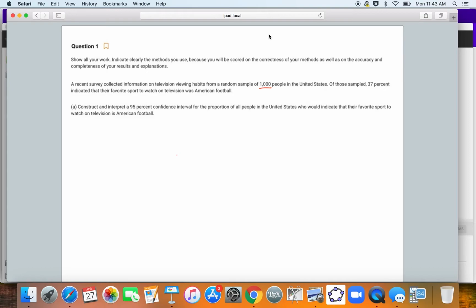So the first thing we're going to do is go through our state, plan, do, conclude steps. I'm going to state what it is I'm looking for. First thing I'm going to do is state what P is, and that's the true proportion of people in the U.S. who prefer football.